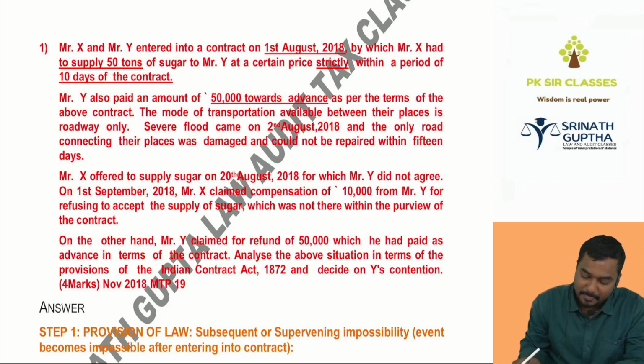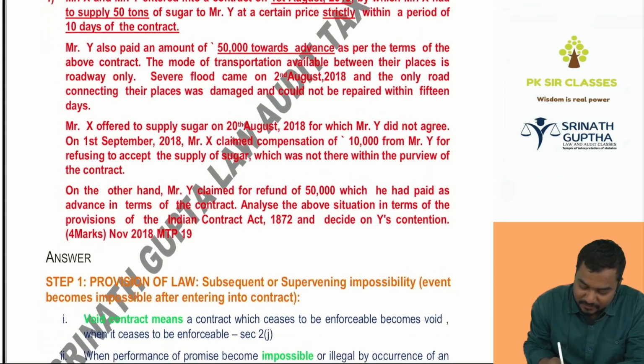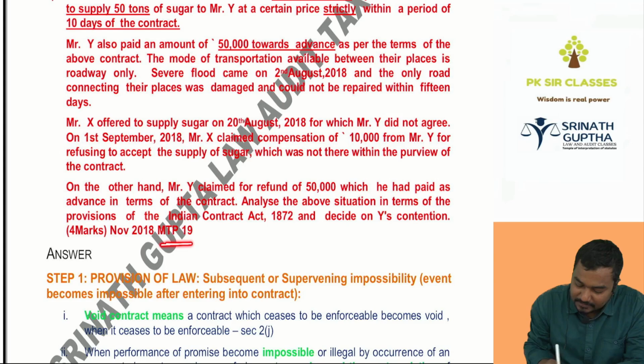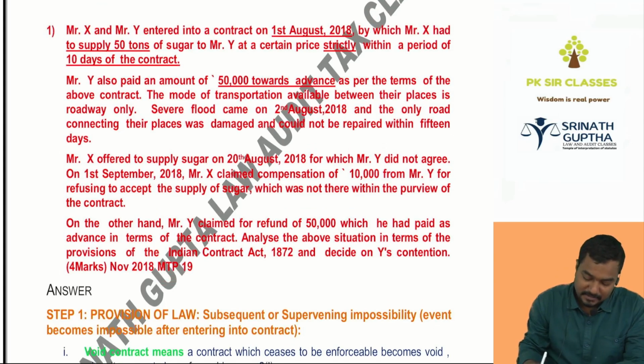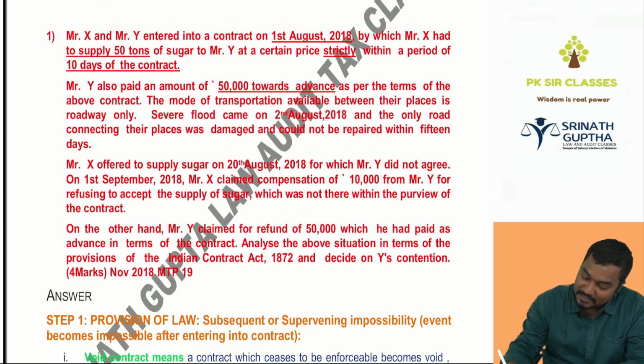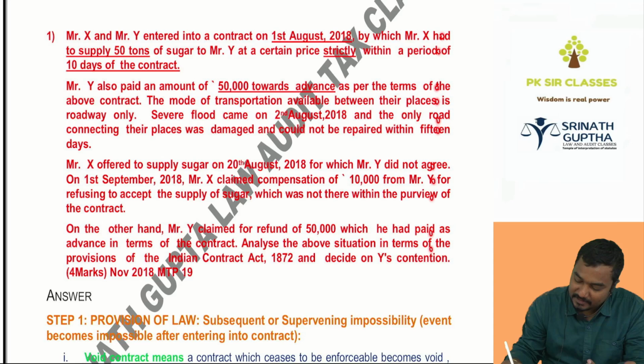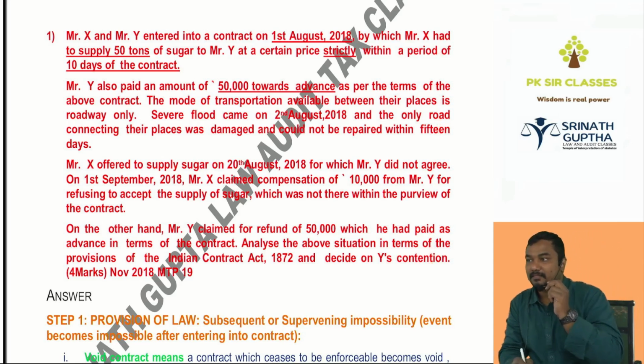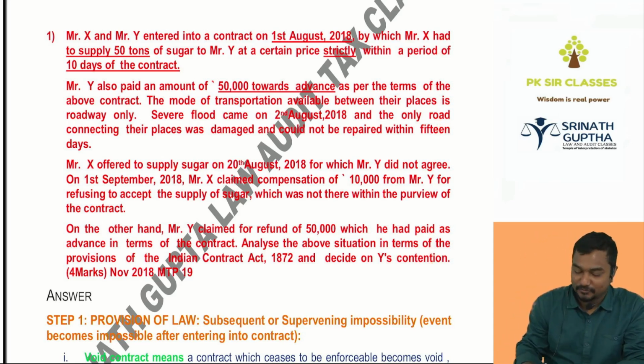First question. This question was asked for 4 marks, in 2018 and 2019. For how many marks? But look at the number of lines, beta: 1, 2, 3, 4, 5, 6, 7, 8, 9, 10, 11, 12, 13. Nearly 13 lines are there, for 4 marks.